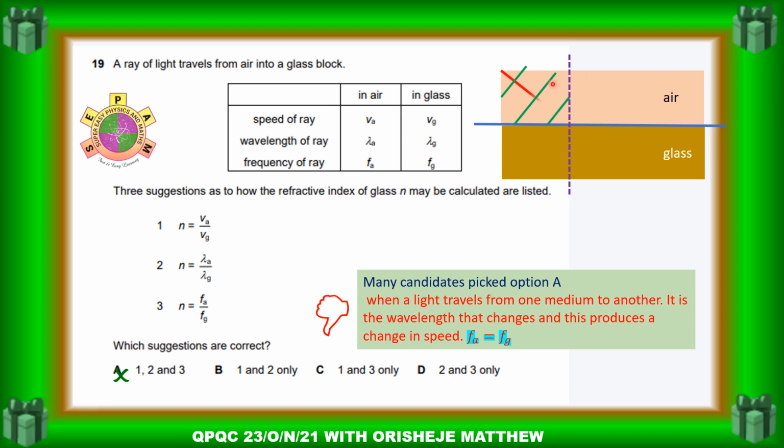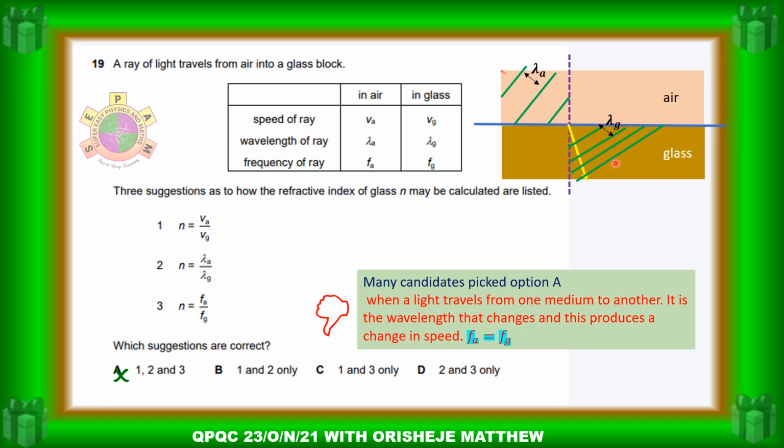The wavelength in air is wide. When it enters the glass, the ray of light is bent towards the normal, and you see that the wavelength in glass is shorter because the wavefronts are closer. So the wavelength in air is larger, while the wavelength in glass is shorter.